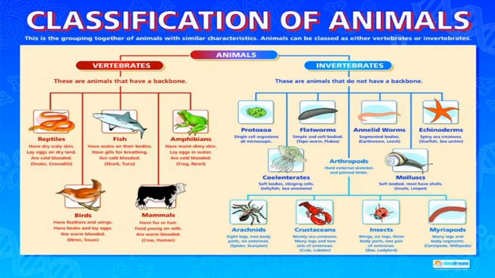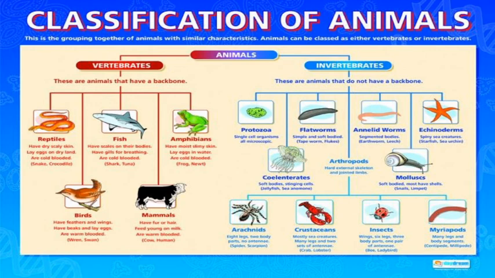Next are mammals. Human beings are included in the mammal group. They have hair or fur on their body. They feed their young ones on milk. They are warm-blooded, for example cow and human beings.